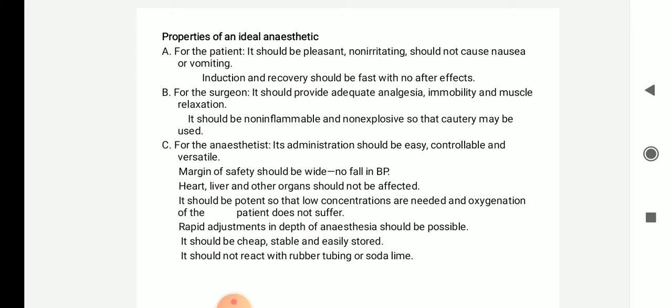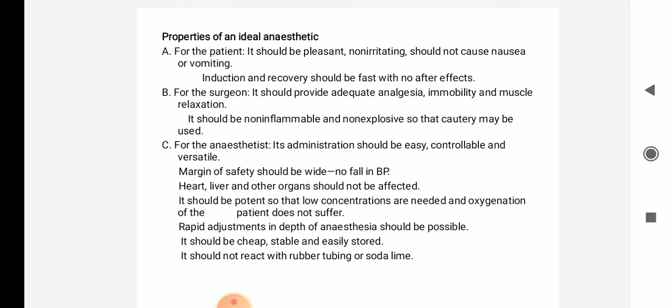patient's body. In case of a surgeon, it should provide adequate analgesia, immobility and muscle relaxation. So if general anesthesia is the choice for surgical doctors, it should produce the necessary analgesia, that is pain relieving effect, immobility, the patient should not be mobile, and muscle relaxation should be there. It should be non-inflammable and non-explosive. So during usage it should not cause fire or explosion.